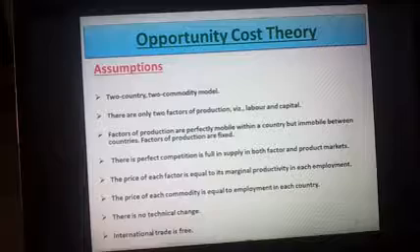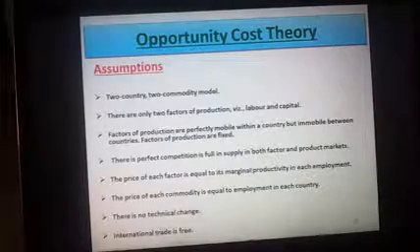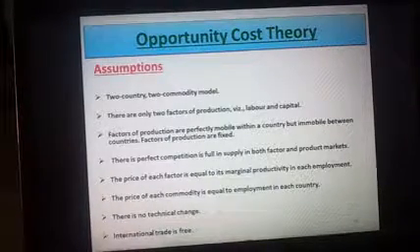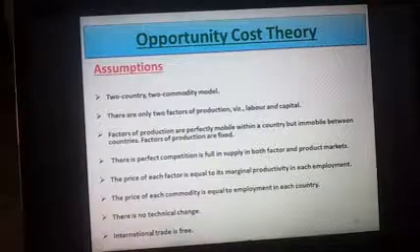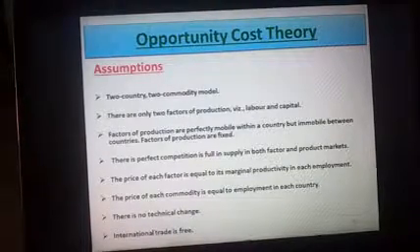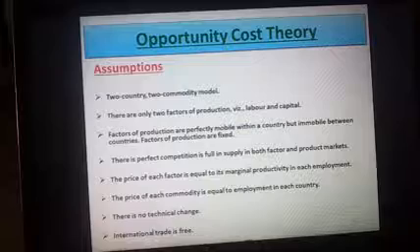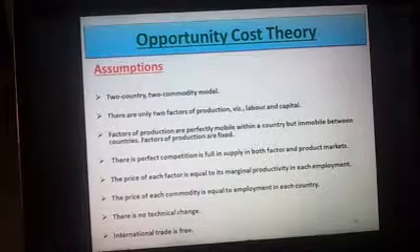Then we have the assumptions for the opportunity cost theory. What are the different assumptions? The first assumption is a 2 country and 2 commodity model, an important model. There are 2 countries and 2 commodities, and you have the 2 factors of production. And the factors are labor and capital. Very important. You can note it down. These are really important for the exam.